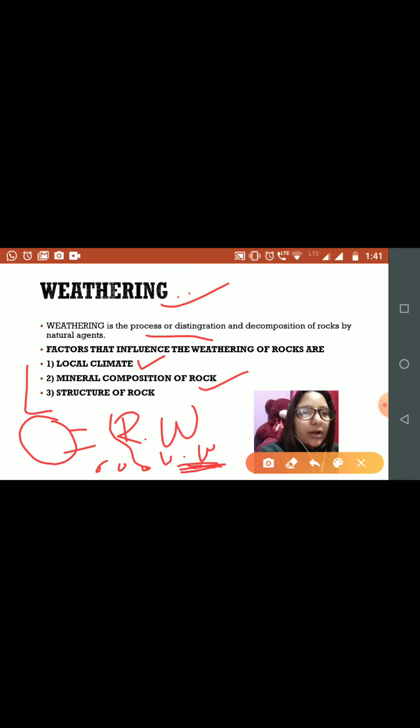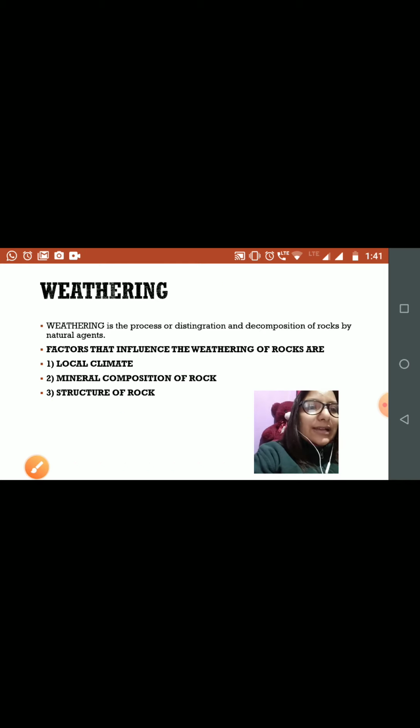If the mineral composition of the rock is like calcium, a very light mineral, then it will disintegrate easily. Then the structure of the rock: is it a very hard structure or a loose structure? That also plays an important role in the disintegration of rock. So these are all the factors that influence the weathering of a rock. Is that clear? I hope so.